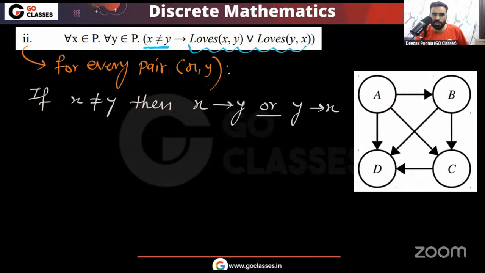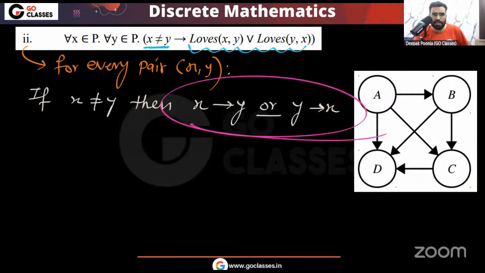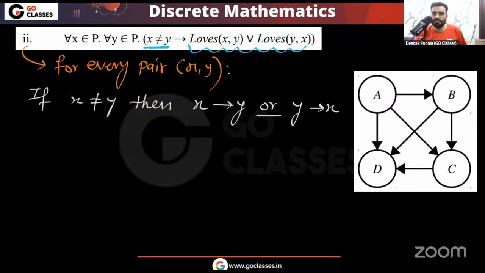Yes, this second statement is actually true, because if I take any two different elements, at least one of them is loving another. Whatever two elements you take, for example CD, C loves D. If you take BD, B loves D. If you take BC, B loves C. If you take AD, A loves D. Whatever two elements you take, if they are different, then at least one of them is loving another. So definitely this second statement is true.